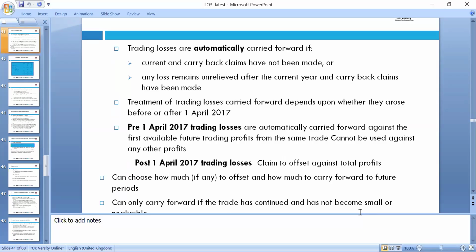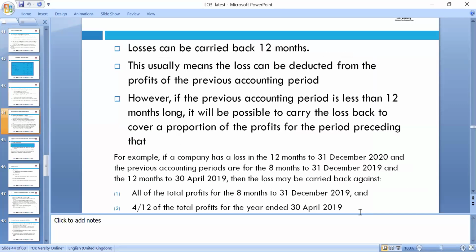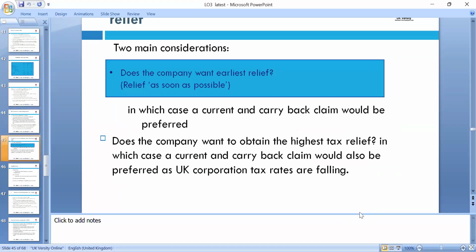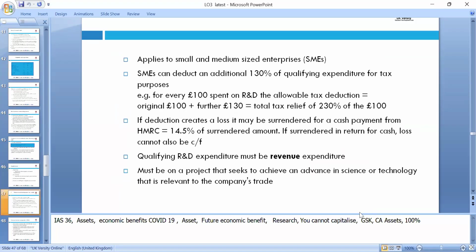Trading losses can go up to 5 years backward or forward, whichever years we look at. We can claim back if we have outstanding liabilities and make the adjustment. Capital losses are automatically relieved against the current year, and we make adjustments accordingly.